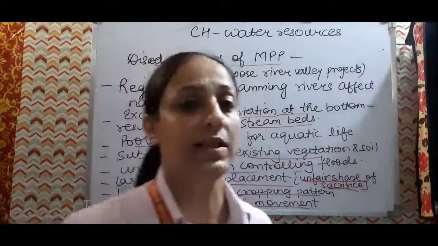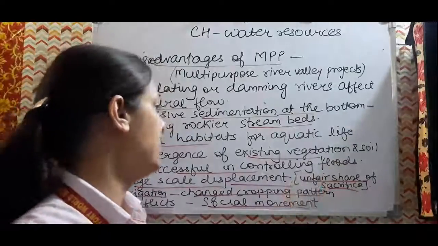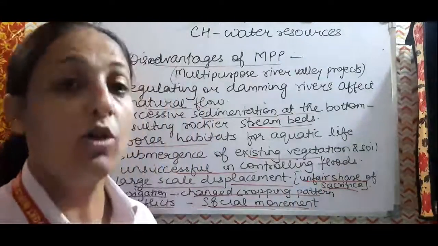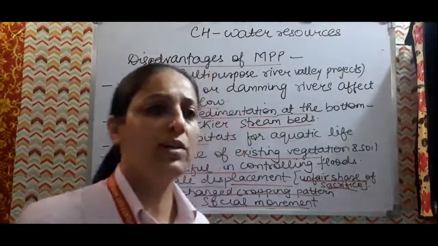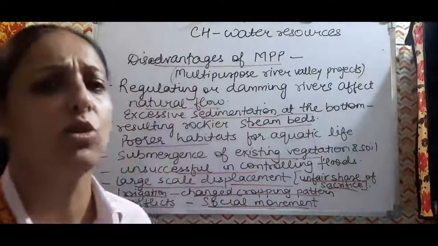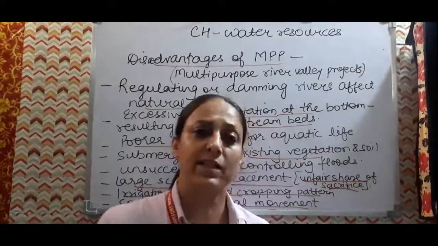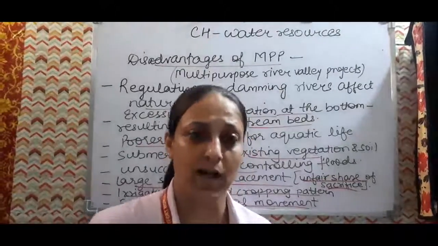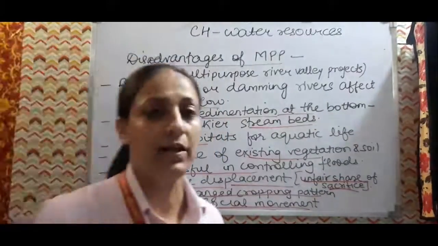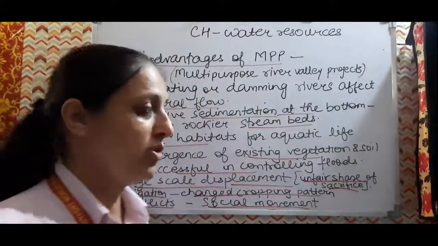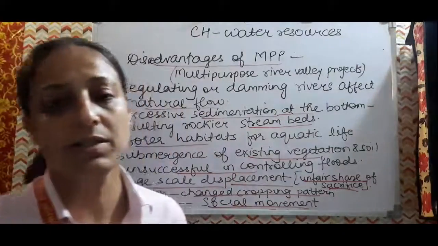These kinds of movements started in 1985 because of the main drawback, the displacement of the local community, the loss of agricultural land, and the loss of vegetation, flora and fauna of that area. So many NGOs, environmentalists and human rights activists got attached to these mass agitations, and the movements were launched on a mass scale. Because of the Narmada Bachao Andolan, in 1993 the World Bank took back its grant from this project after the movement was launched. So these are all the disadvantages of multi-purpose river valley projects.